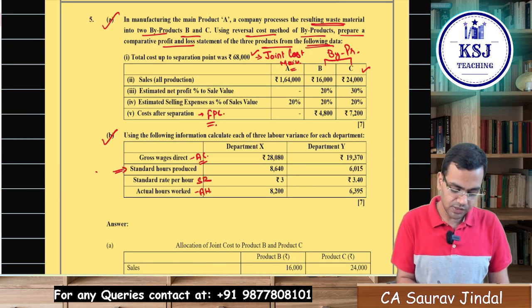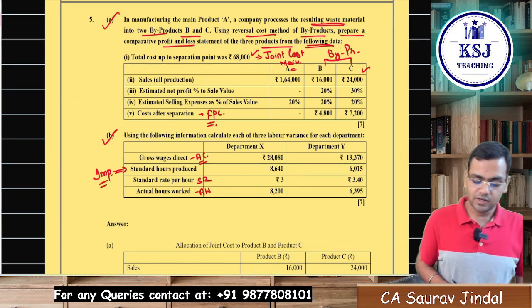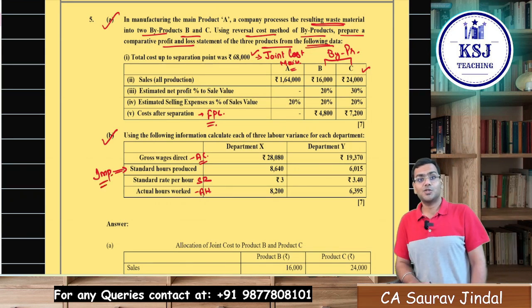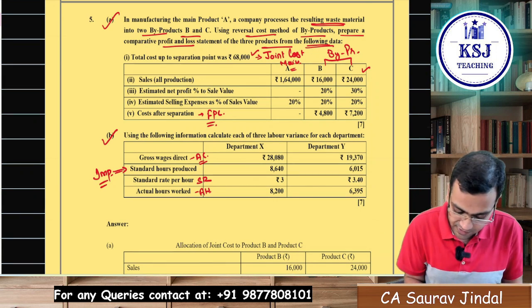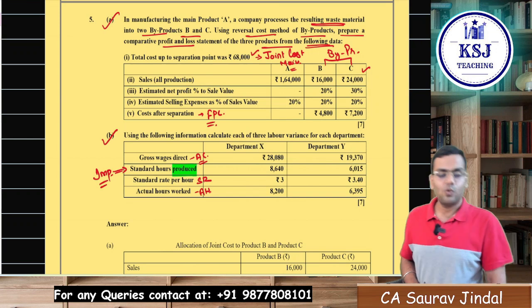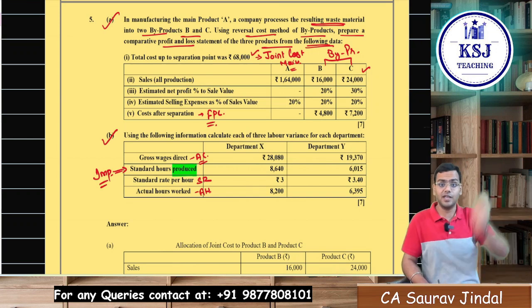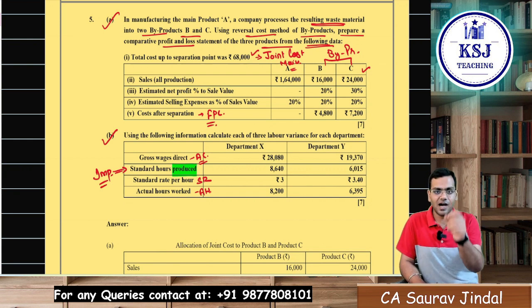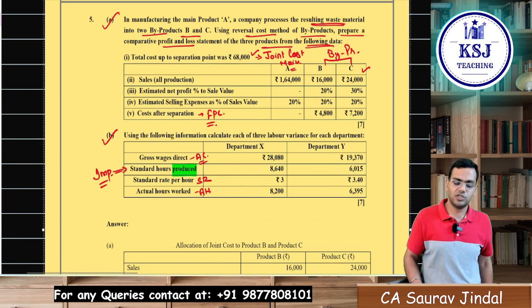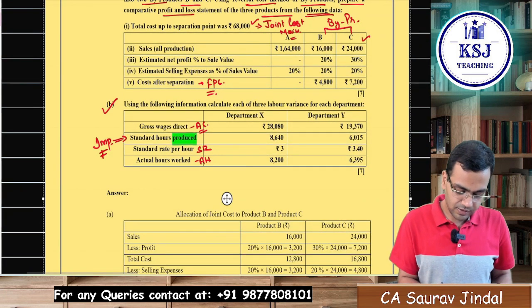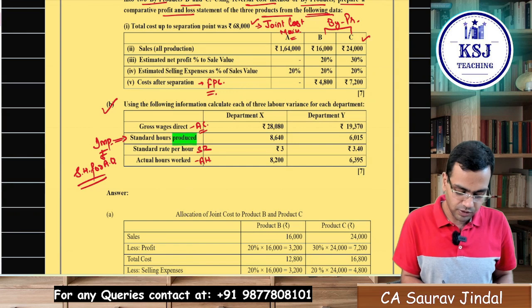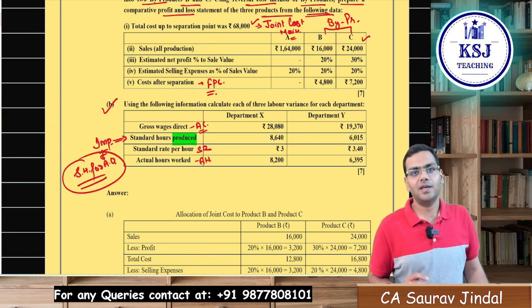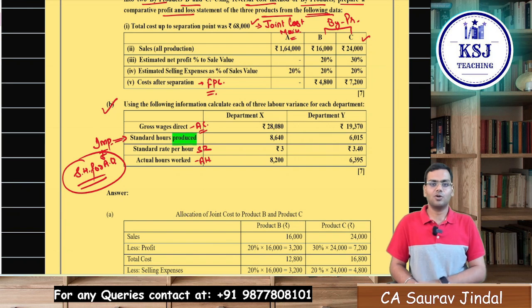Now this part is important. This is the standard hours produced. Read the word that is given. It says standard hours produced. What does it mean? It means these are the standard hours for the actual production that is given to you. This is the standard hours for actual output. Very important: this is not the standard hours for standard output. It is the standard hours for the actual output that is given to you.